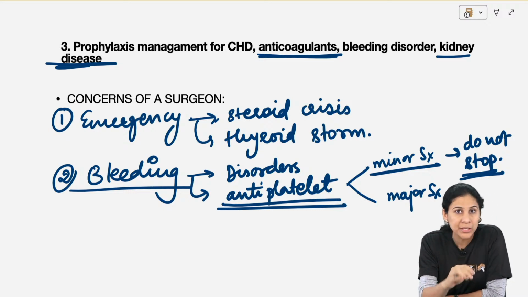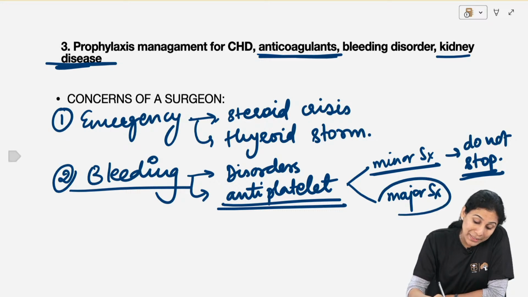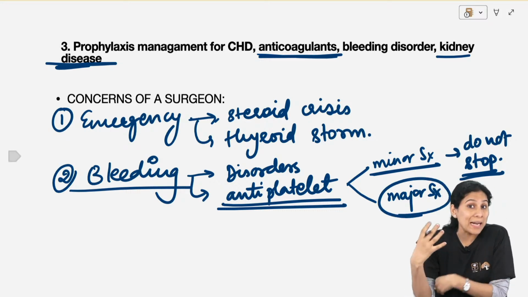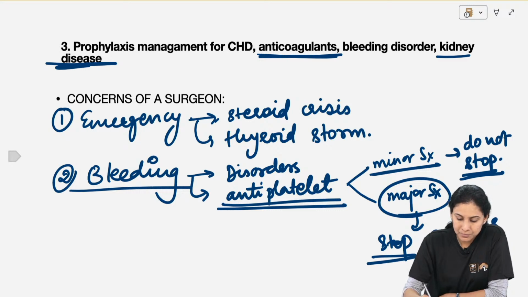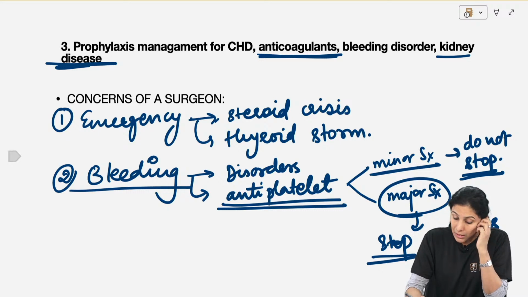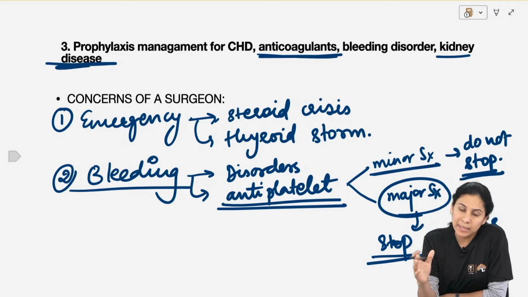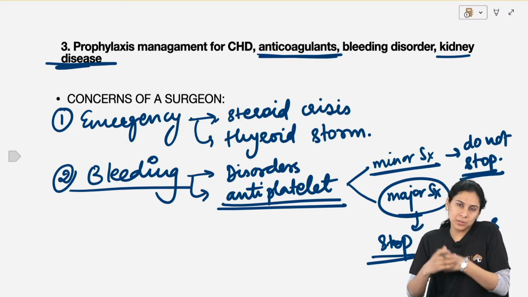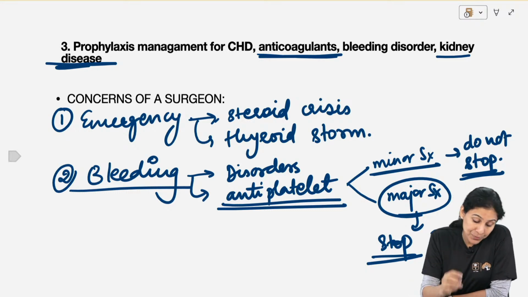You can do the minor surgery along with the antiplatelet medication and the minor bleeding that happens can easily be managed. But when you are doing a major surgery where a lot of blood loss is anticipated, you have to stop your antiplatelet drugs 3 to 5 days before surgery. Minimum is 3 days, what most of the articles and most of the books say. 3 to 5 days is ideal because 10 days is the half-life of a platelet and the action of the drug which stays in the circulation. Okay, so that is the second thing, antiplatelet drugs.